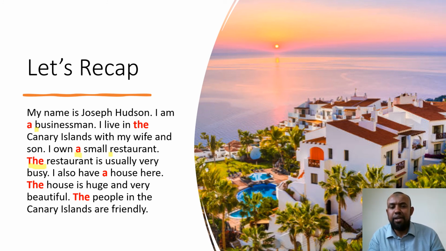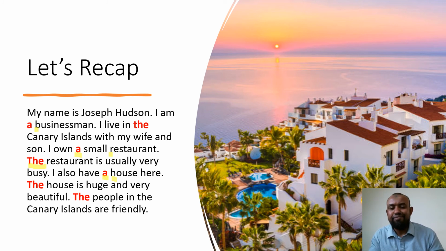I also have a house here. Now look at this. He's mentioning house for the first time, and what did we say? We use the indefinite article a in front of a singular noun that begins with a consonant letter, and in this case the consonant letter is H. All right, fantastic.